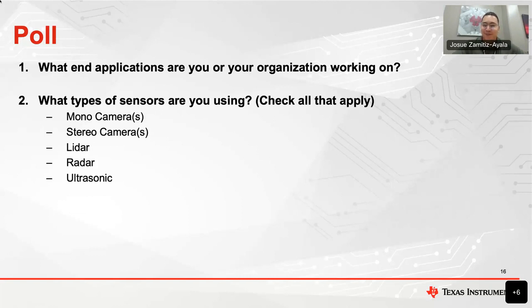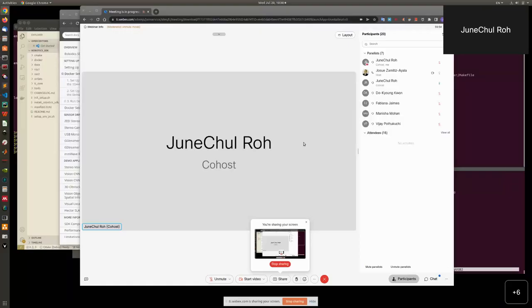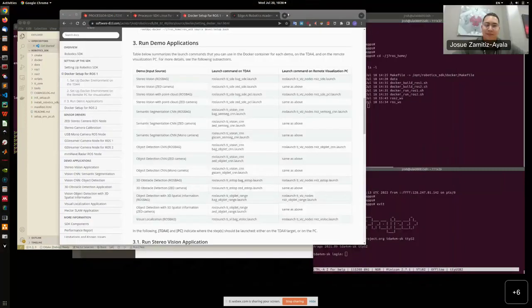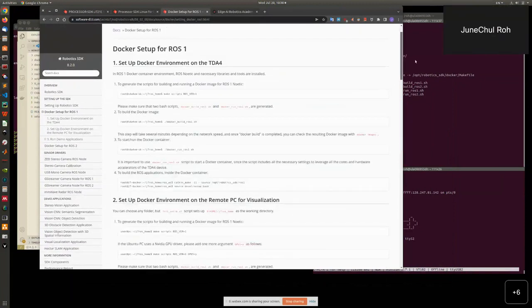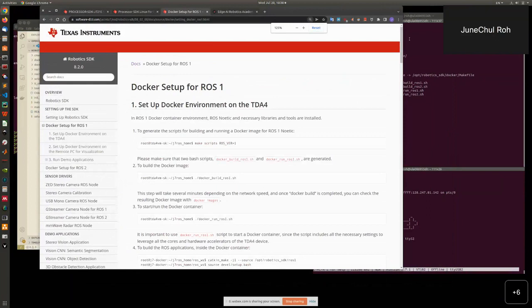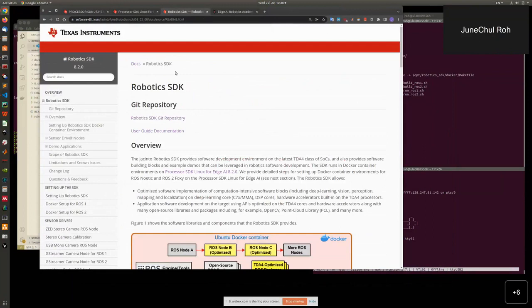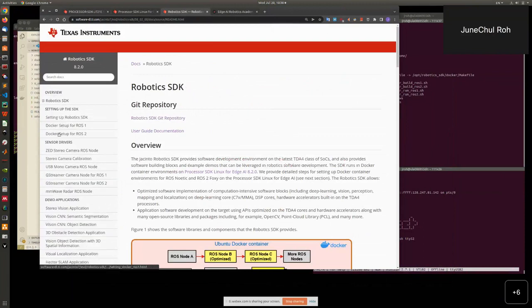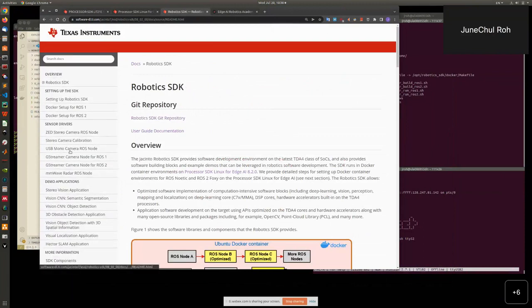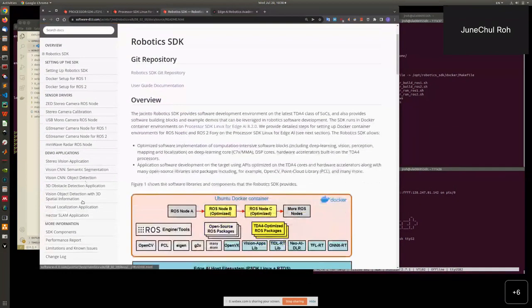Okay. Yeah, I'll show my Ubuntu PC right now. I'll go with the online documentation for the robotics SDK. We'll share the link for this. It contains all the details about how to set up the robotics SDK and all the details on each of the ROS nodes and the reference designs.